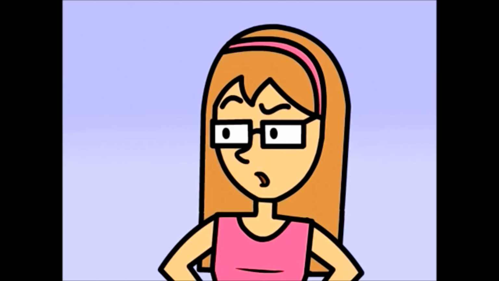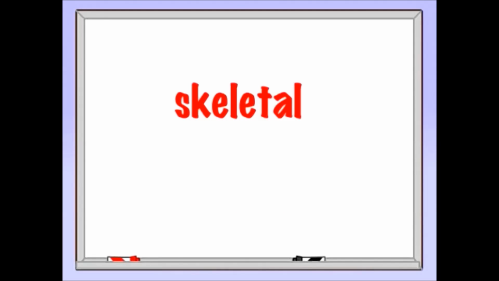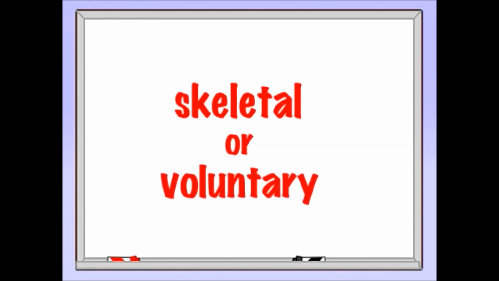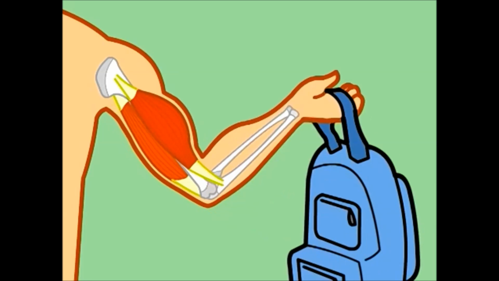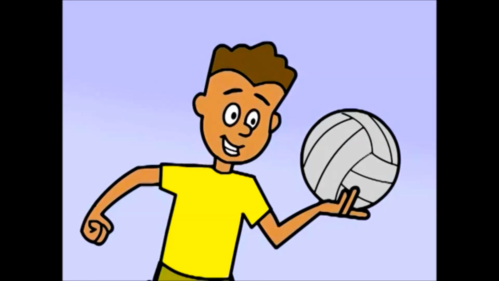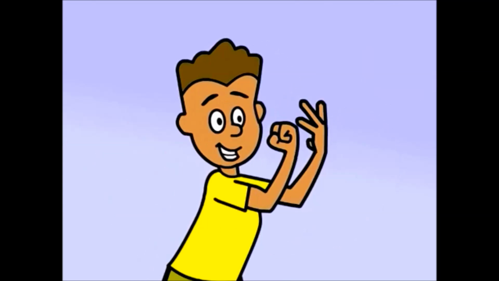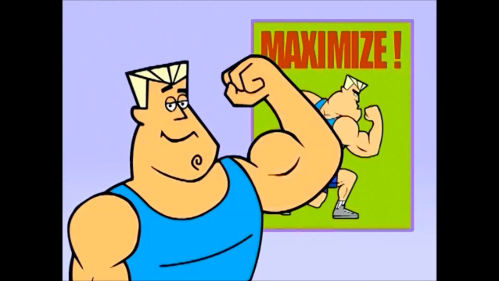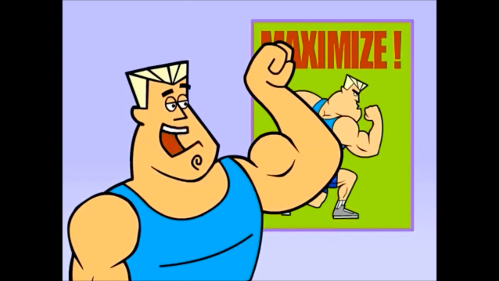May I continue? Skeletal muscles are also called voluntary muscles. Unlike involuntary muscles, you decide when and how to move these. They don't move unless you make them move, and they're attached to your bones by tendons. So altogether, bones, tendons, and muscles make your body powerful, right? Exactly. Power. Now we are talking.